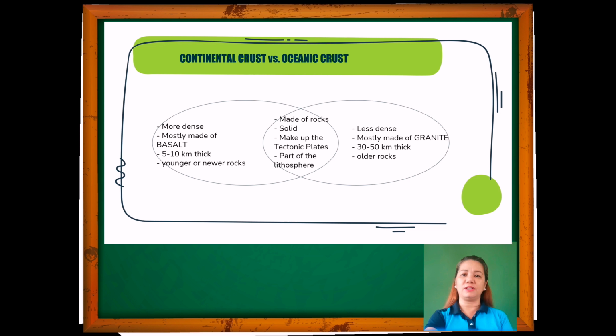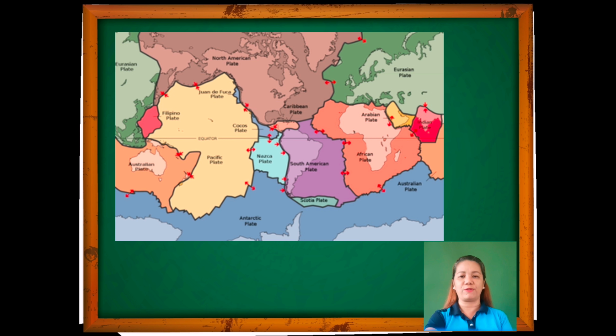For their similarities, they are both made of rocks. They are solid and make up the tectonic plates and part of the lithosphere. According to the plate tectonics model, the entire lithosphere of the Earth is broken into numerous segments called plates. And these plates are either the primary or the secondary plates.